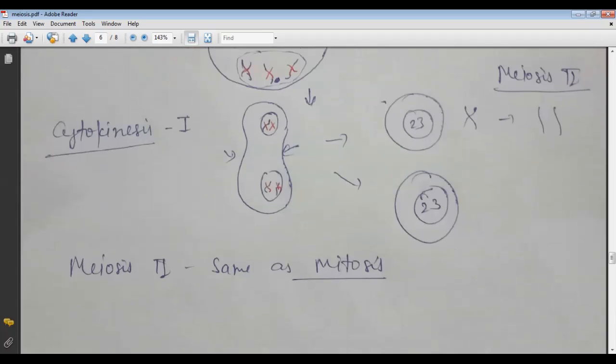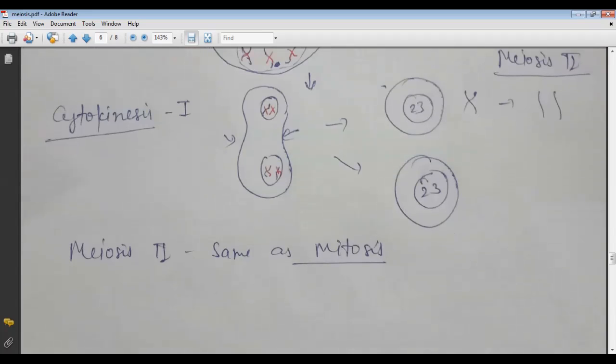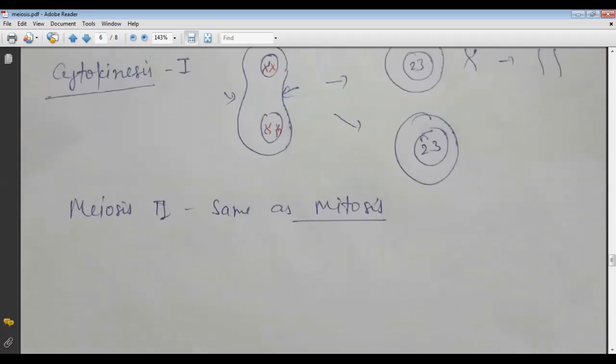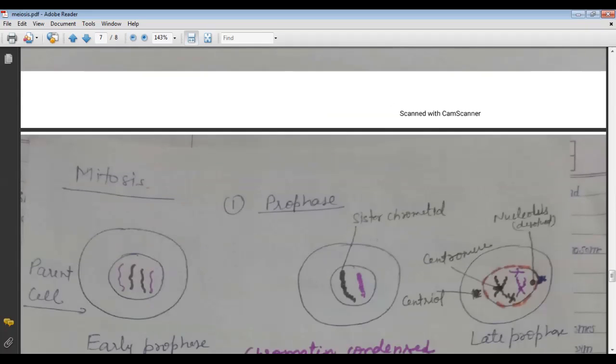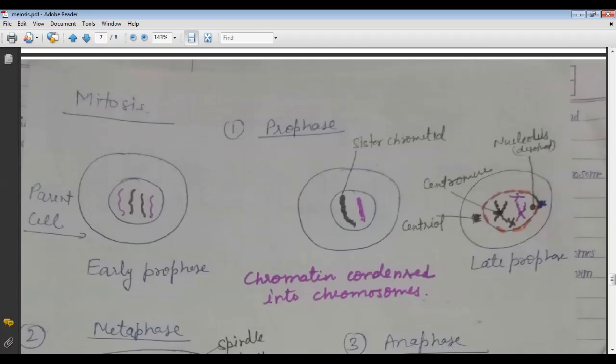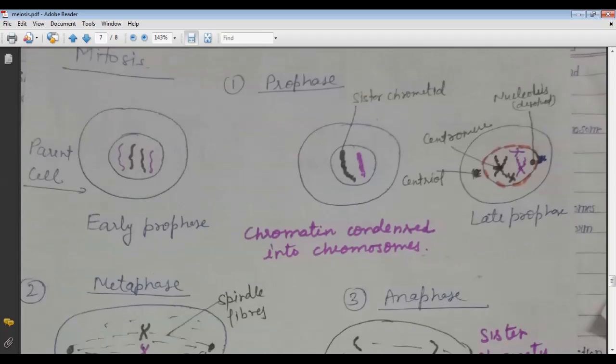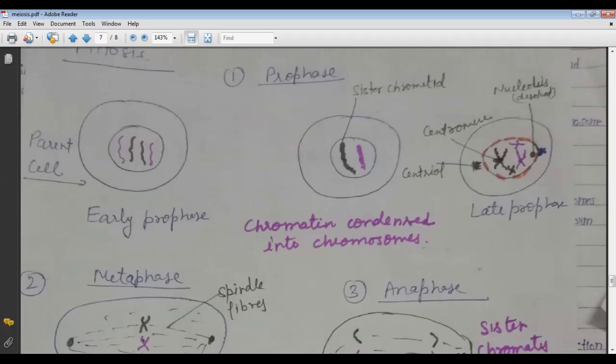So we go to meiosis 2, and as we know, meiosis 2 is just like mitosis. Here I repeat again, the prophase stage, as we have already discussed in the previous lecture. The parent cell is here, and these are the sister chromatids. Then these are the centromeres, and the nucleolus and centrioles are also present here.